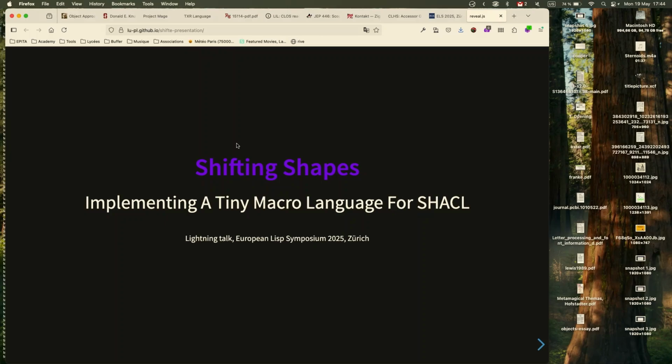Hi, so I would like to briefly talk about an attempt of mine to implement a sort of macro in SHACL, which is a constraint language for RDF graphs. And so this isn't about Lisp, but I hope it is reasonably Lispy to be of interest for talking about on a Lisp conference. So first of all, a quick introduction to RDF graphs and the W3C semantic